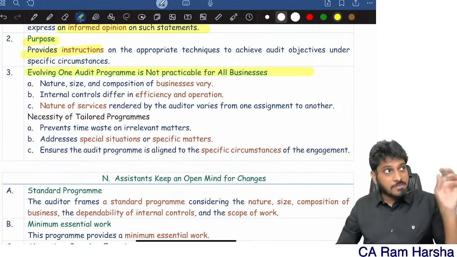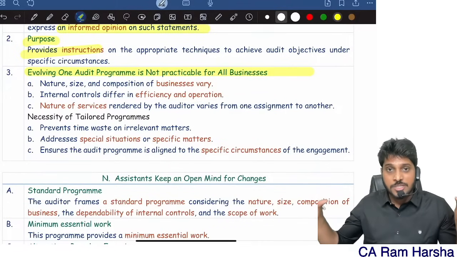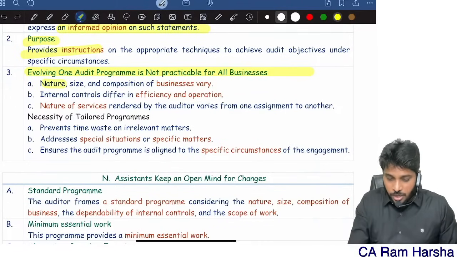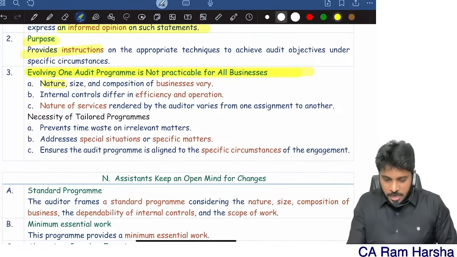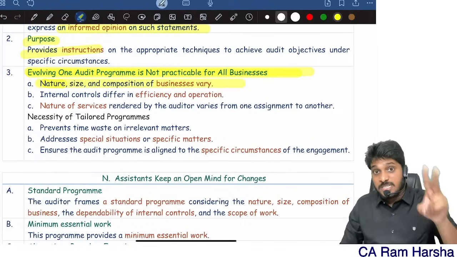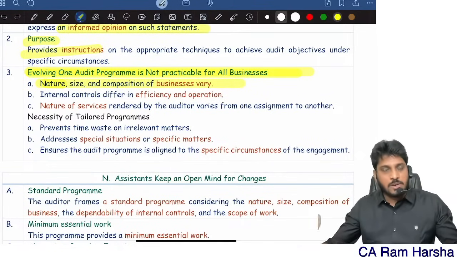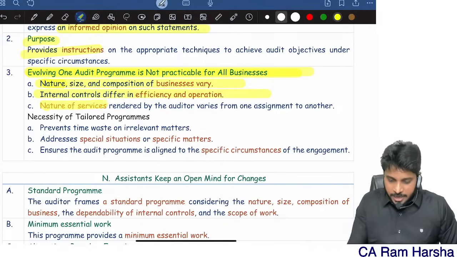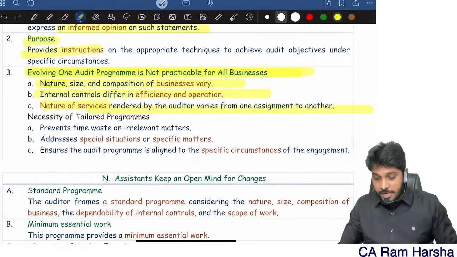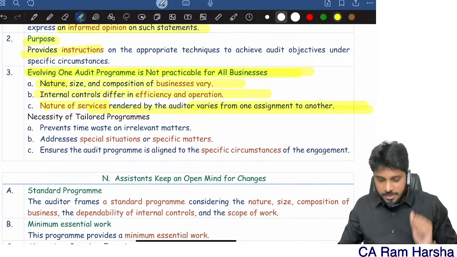Not possible, because every business has different processes. So evolving one audit program is not practicable for all businesses. Nature, size, and composition of business vary. Obviously every business size will vary, nature will vary. Yes or no? Internal controls are different in every business. Nature of services rendered by auditors varies from one assignment to another.